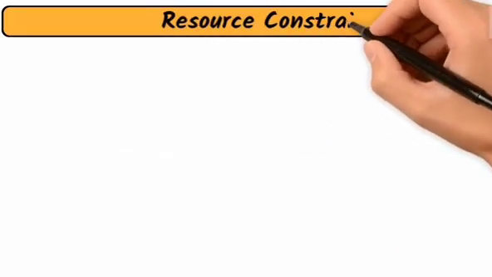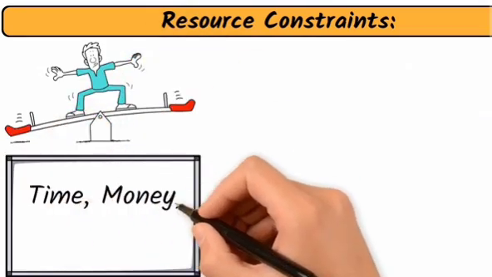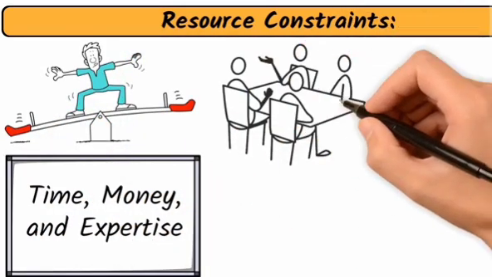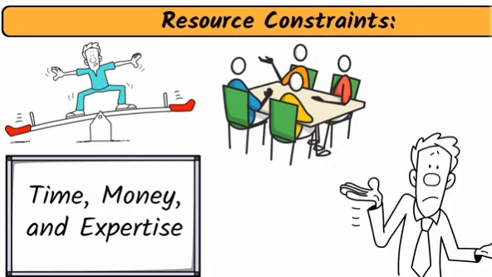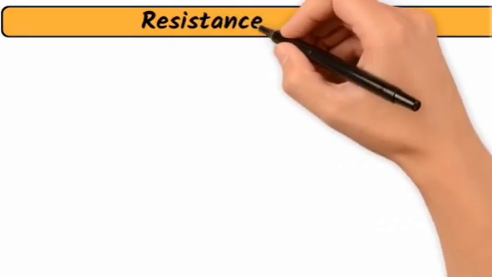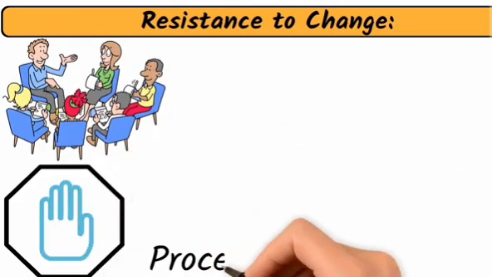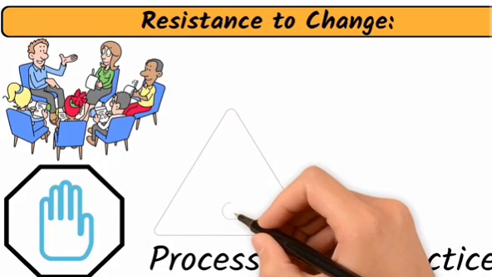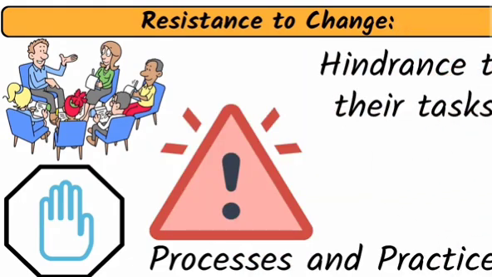Resource constraints. Effective risk management requires resources, including time, money, and expertise. Organizations with limited resources may struggle to implement comprehensive risk management strategies. Resistance to change. Employees and managers may resist changes to processes and practices, especially if they perceive risk management as additional work or a hindrance to their tasks.